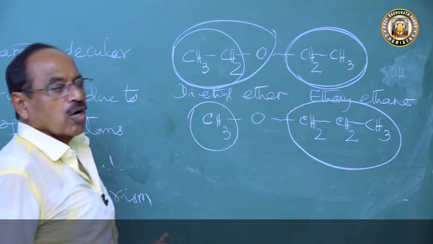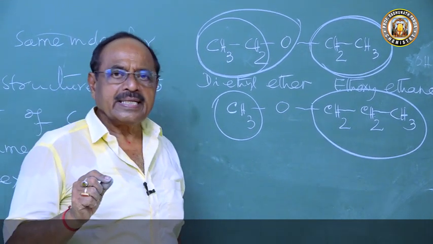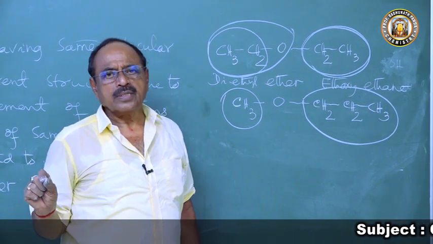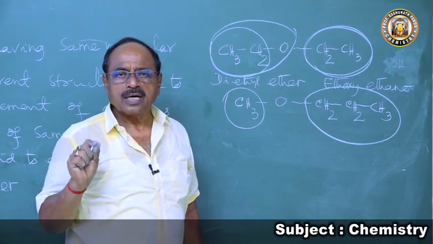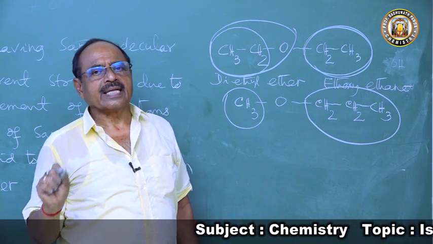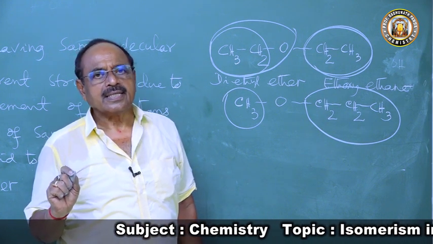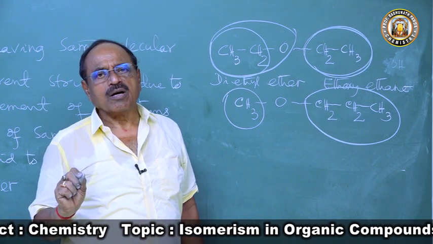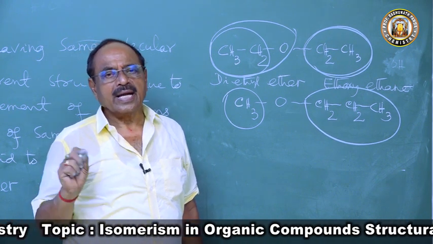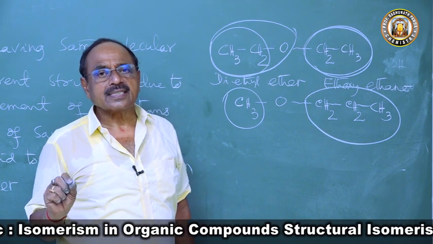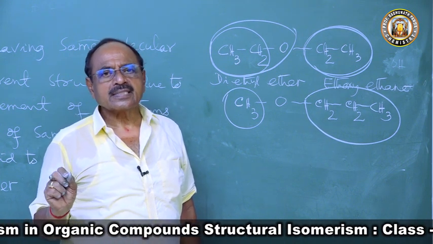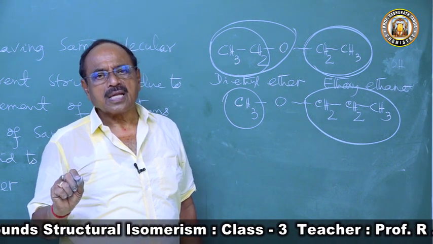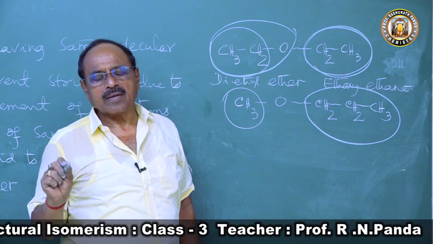So what will be the common name? While writing the common name of ethers and the common name of ketones, the alkyl groups are pronounced in alphabetical order. This we have read in the nomenclature chapter: for unsymmetrical ethers and unsymmetrical ketones, the alkyl groups are written in alphabetical order.